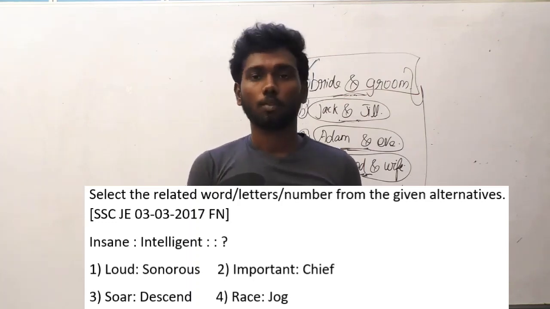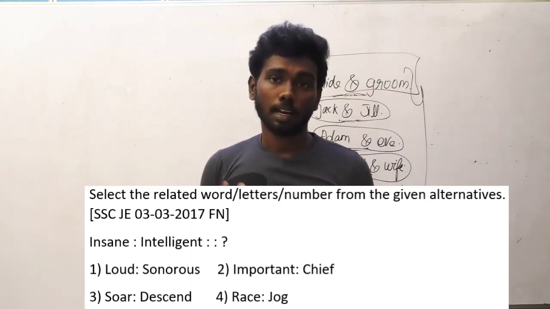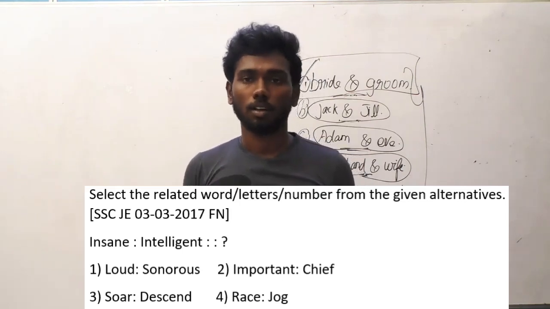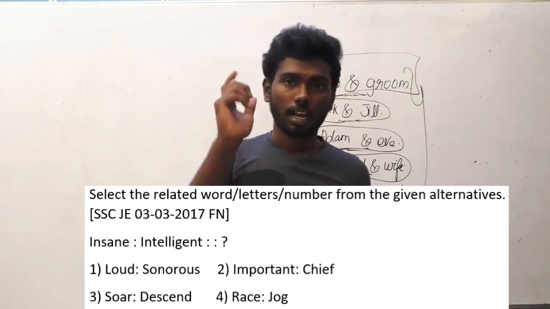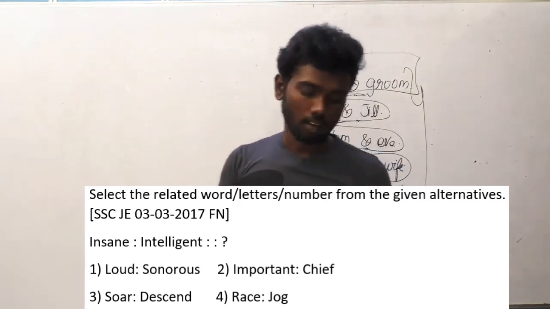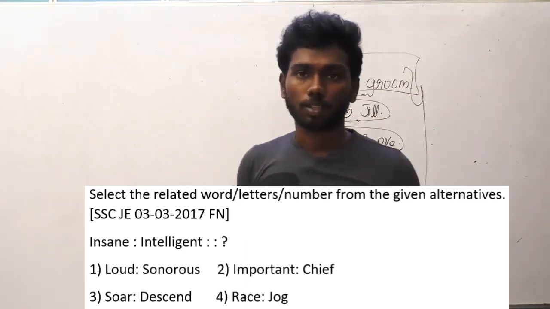Soar, let's go for the reserved option. Soar means rise. Descend means fall. Rise is to fall. Are these words opposite to each other? Obviously, that's the right answer. Rise is to fall is the right answer for the 50th question. Okay students, thank you.